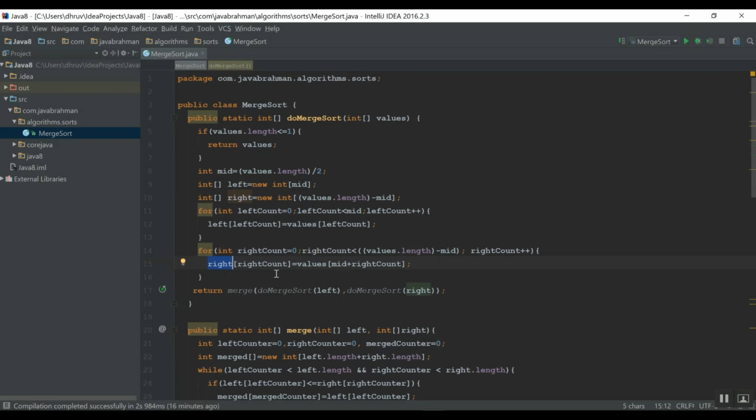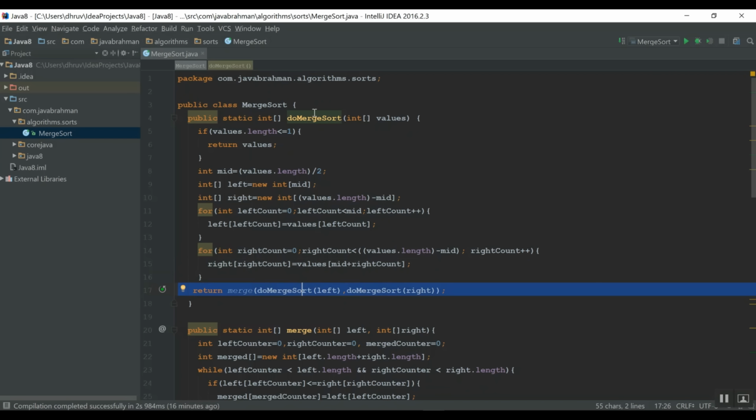Next, what do we do? As you saw in the whiteboard video, we need to merge the left and the right part. But as you saw there, we don't start directly merging the left and the right portions. Instead, we call the merging algorithm again on the left portion and the right portion. So this is the recursive call.